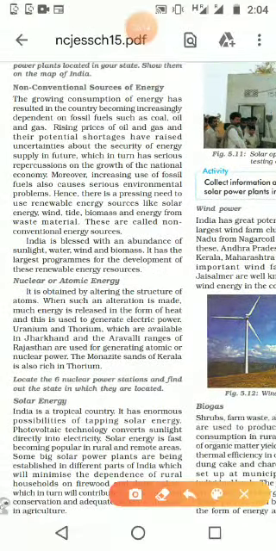The growing consumption of energy has resulted in the country becoming increasingly dependent on fossil fuel. We are using fossil fuel very much. When we studied about coal, we said coal is the maximum utilizing fuel in India. That's why the price is increasing.